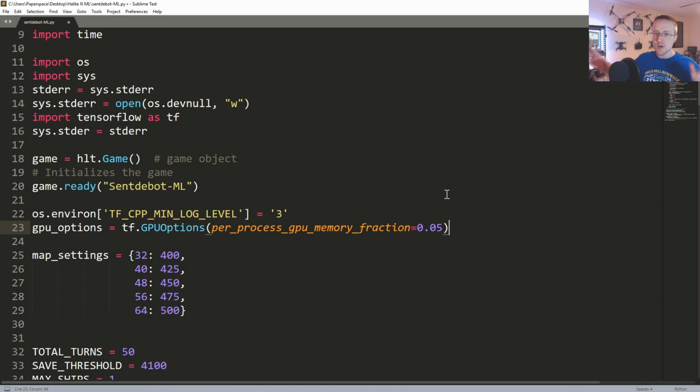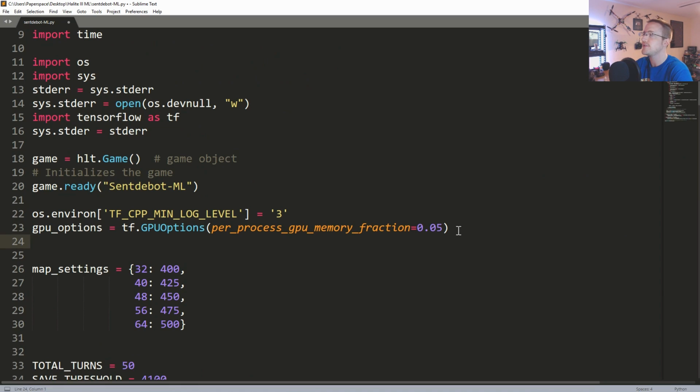Now depending on how many you can run at any given time, given your CPU and all that, you can adjust this fraction, but I've actually found it runs perfectly fine, and it seems to run faster on a low GPU memory fraction. I'm unsure why, but it seems much faster, like 10 times faster. It's very strange. Anyway, I think that must be some sort of bug that is very unintended, but definitely something I would look into in the future with a larger model even.